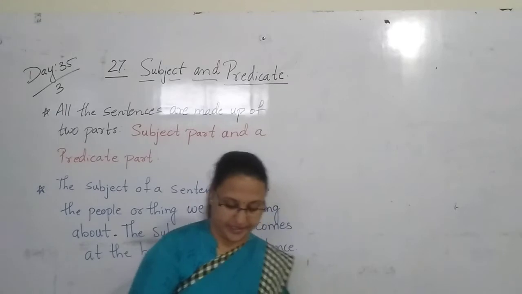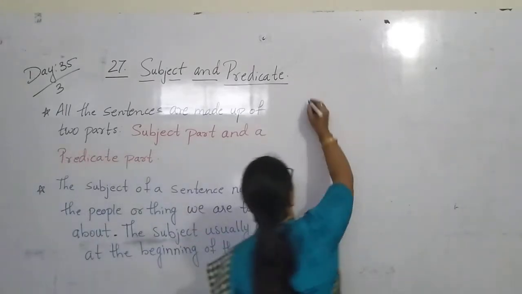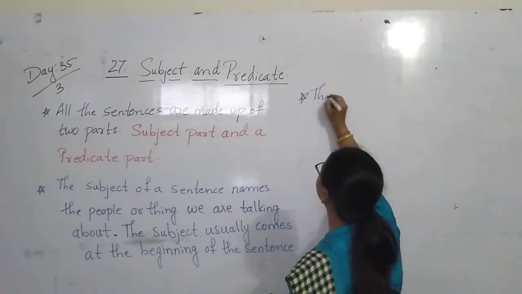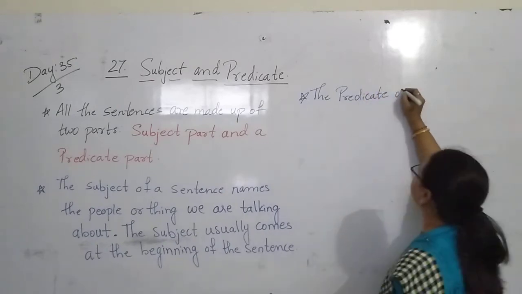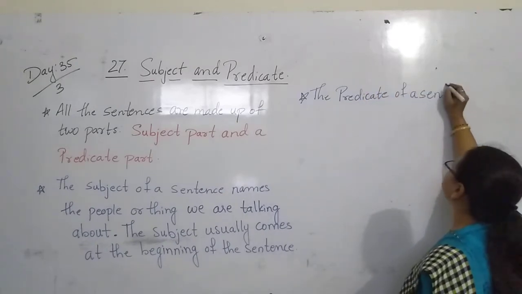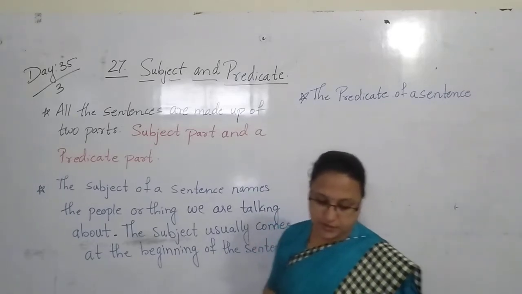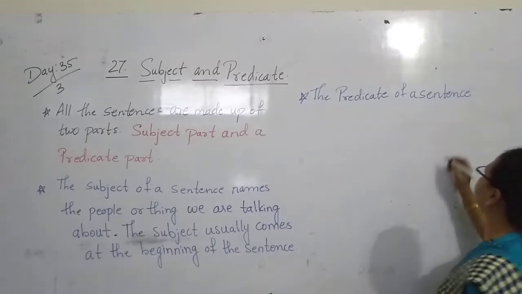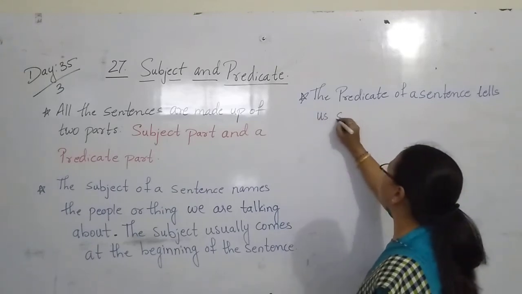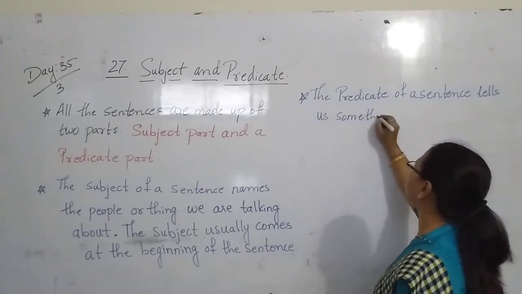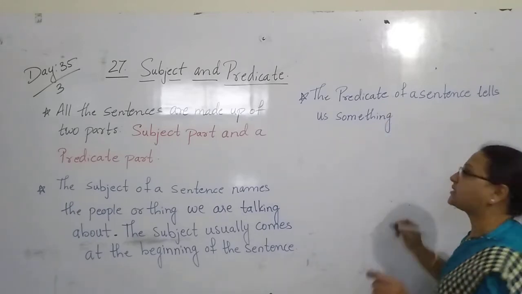So first let me write this definition, children. Here you can see the third point: the predicate of a sentence tells us something about the subject.